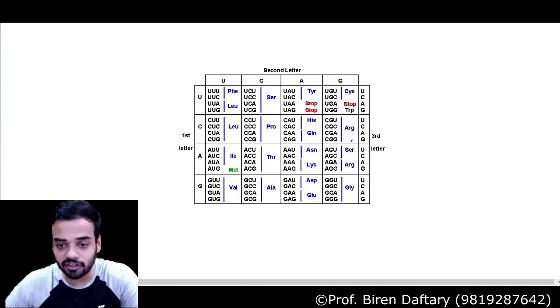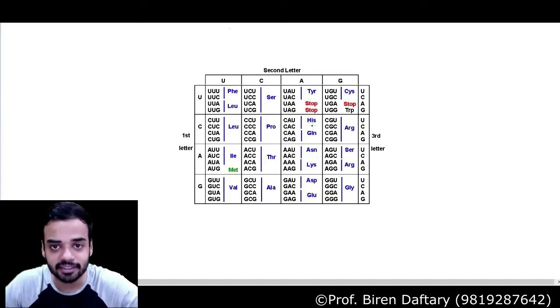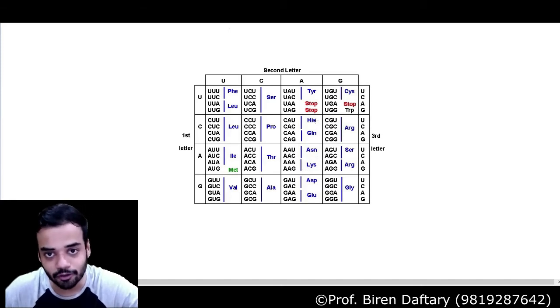But if you see over here, all these names which are written in blue, these are all your amino acids. Even this green is an amino acid. Now these are short forms. For example, GLY stands for glycine, ARG stands for arginine, SER stands for serine, GLU stands for glutamine, LYS stands for lysine. HIS stands for histidine. So these are basically short forms. Amino acids are written by the first 3 letters of their full name.